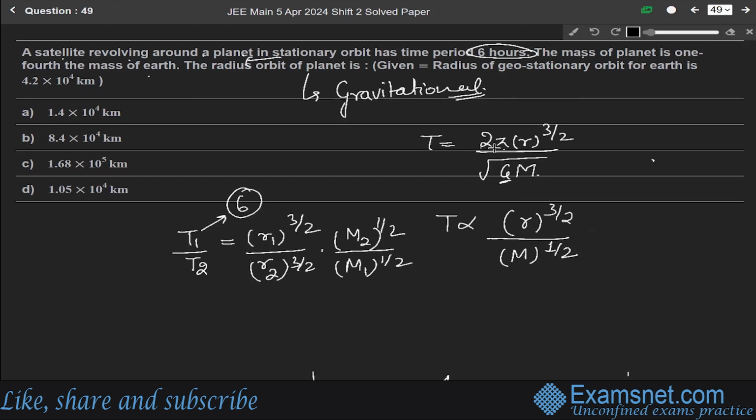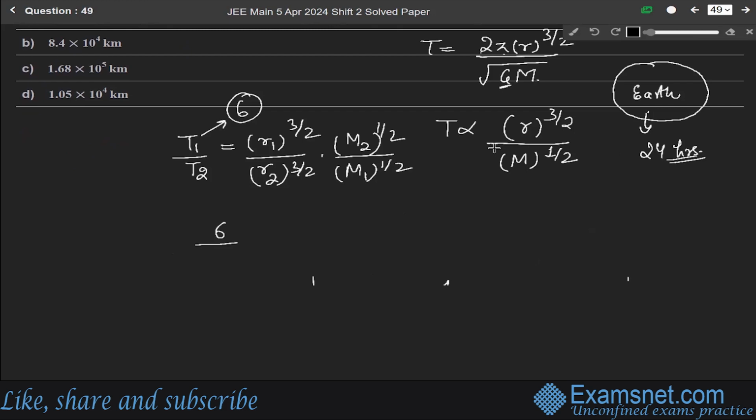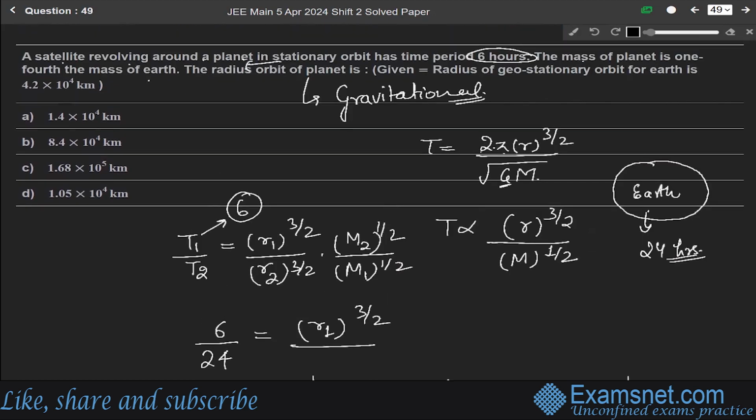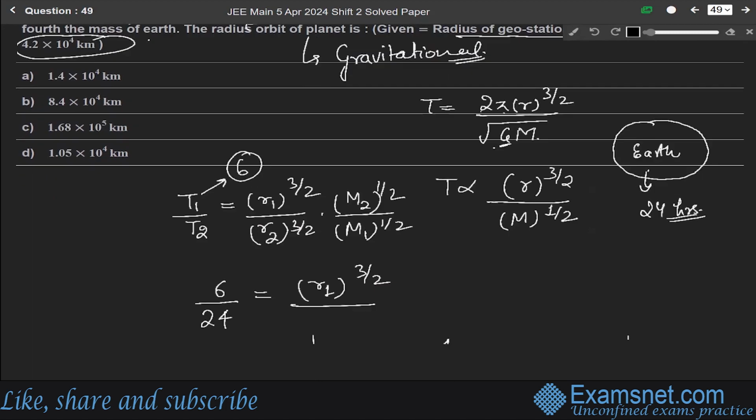Means T1, the time period of the satellite, is given as 6 hours, and the time period of the planet... We know that the Earth revolves in its orbit taking a time of 24 hours, na? So T2 will be equal to 24 hours. So T1 over T2 means 6 over 24 will be equal to R1 raised to the power 3 by 2 over R2. R2 is given as the radius of the geostationary orbit for Earth. It is given as 4.2 into 10 to the power 4.